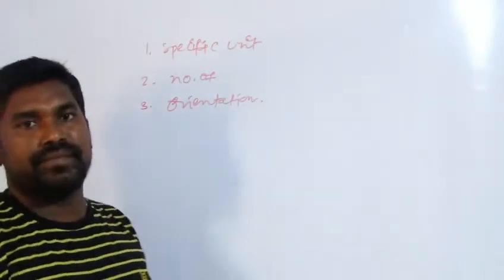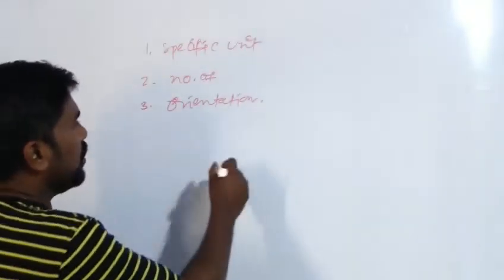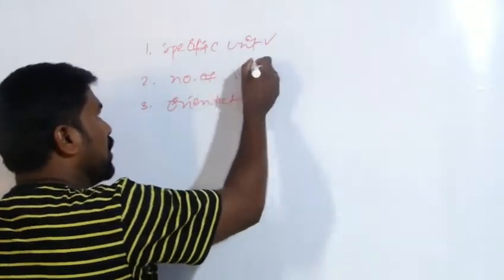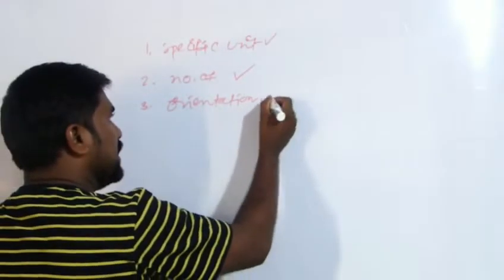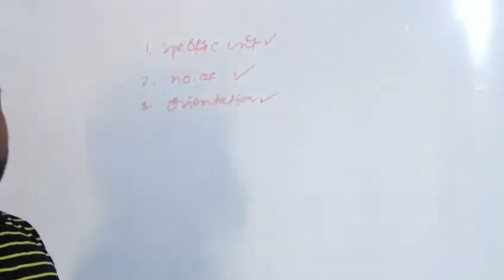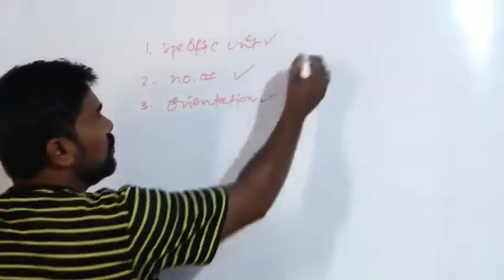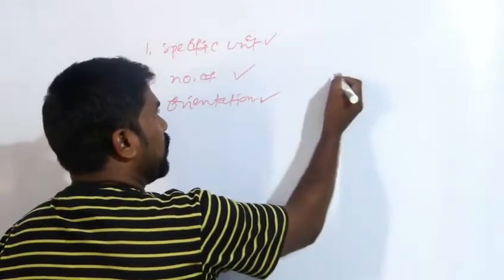Yet a physical quantity with a unit, a number of times, and an orientation will still not necessarily be a vector.